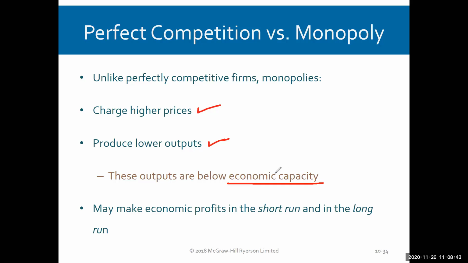And the last observation we make is that monopolists can make economic profits in the short run, just like perfect competition, but monopolists can make economic profits in the long run as well. That's due to those barriers to entry that prevent other firms from coming in and competing with monopolists. So let's take a look at a diagram of this and show some of these observations.